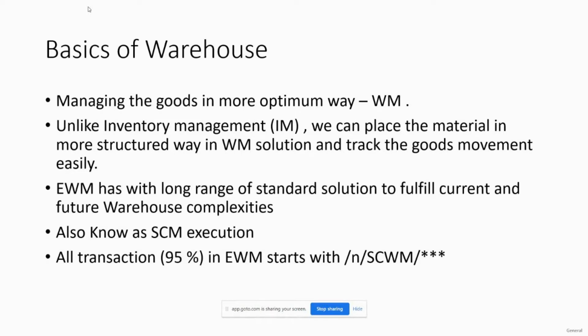For those materials we need devices like forklifts that help the operator to pick them from the warehouse. So the optimum way is that the entire warehouse is divided into different structures like storage type, storage section, and storage bin. When I'm placing the material into the storage type, I should know where I'm putting it, and when I need to pick it, the system can easily guide me to where I can pick